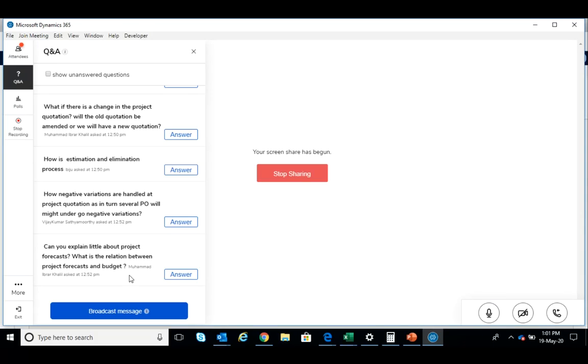So the company can plan a cash flow based on the forecast. Meaning, for the entire company, I need 50 million cash for the coming month. That you can achieve only if you have a concept called a forecast. Otherwise, you will have to go to the individual project budget, run the cash flow and consolidate it. So a forecast is a higher level concept than a budget.